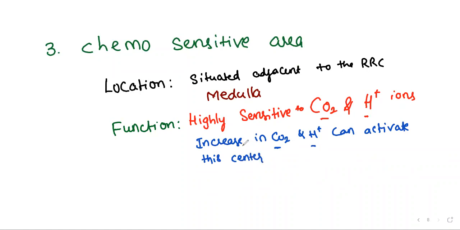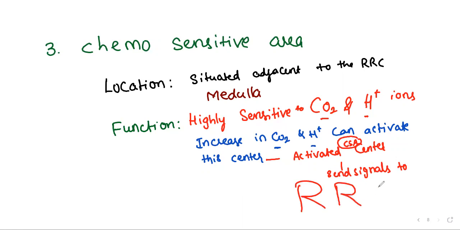The activated center can send the signals. This center sends the signals. That is very important. Who is the king? Respiratory. The activated center, chemosensitive area, sends signals to the one who can alter the respiratory rhythm. Respiratory rhythm center. So that's all.